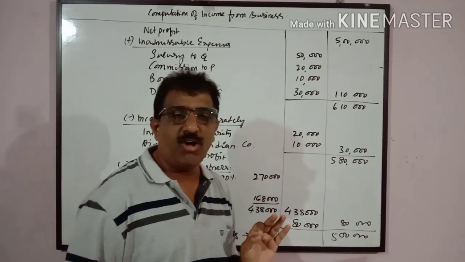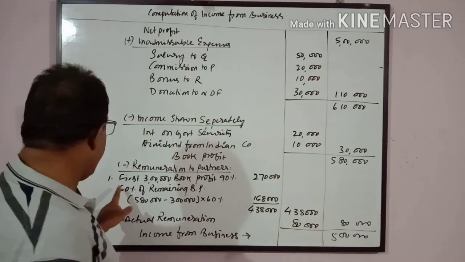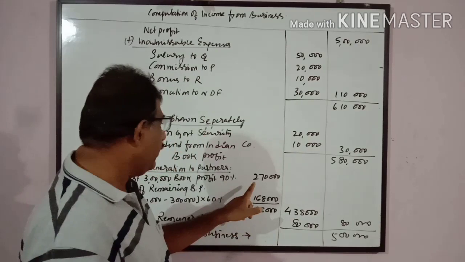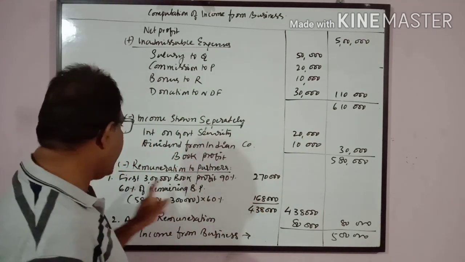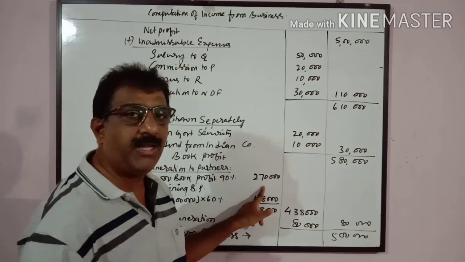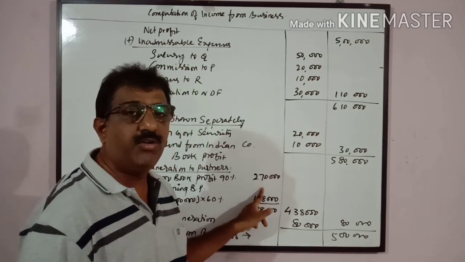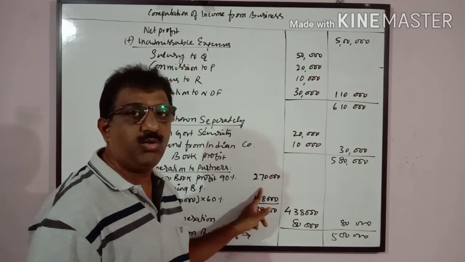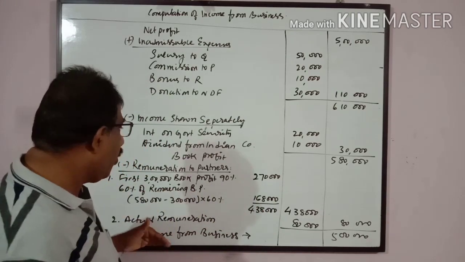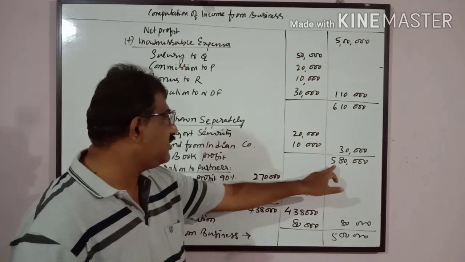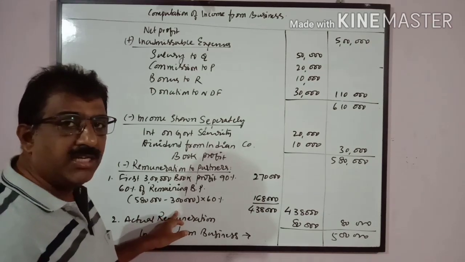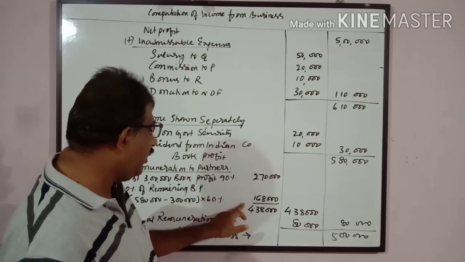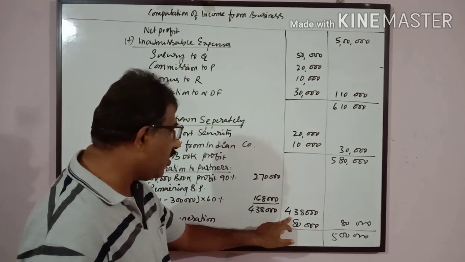After calculation of book profit, remuneration payable is 90% for the first 3 lakh of book profit or 1 lakh 50,000, whichever is higher. Here 2 lakh 70,000 is higher. That is 3 lakhs into 90%, which comes to 2 lakh 70,000. If it were less than 1 lakh 50,000, we would have taken 1 lakh 50,000. Since it is more than 1 lakh 50,000, we take 2 lakh 70,000. And on the remaining book profit, 60%: 5 lakh 80,000 minus 3 lakhs comes to 2 lakh 80,000 into 60%, 1 lakh 68,000. So total remuneration is 4 lakh 38,000.